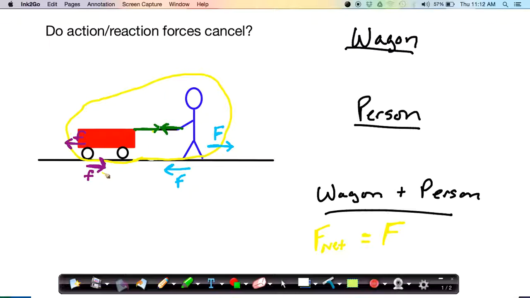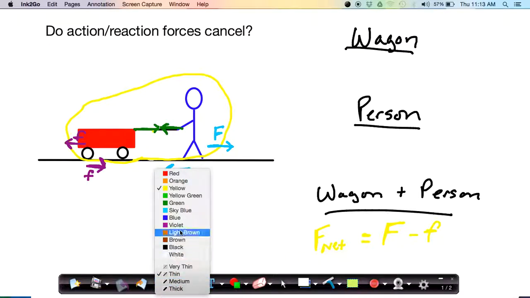And the frictional force that acts on the ground, again, acts on the ground. It's not acting on our system. But the frictional force that acts on the wagon is acting on our system and is external to that system. So it will factor into our net force calculation. Now you'll notice that these two forces, the frictional force and the force from the ground on the person, are opposite in direction. So I'm going to subtract the frictional force to get my net force equation for the combined system. So the net force on the system of the wagon plus the person would be the force from the ground on the person minus the frictional force on the wagon.